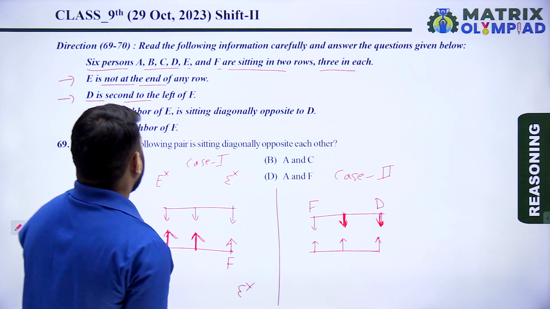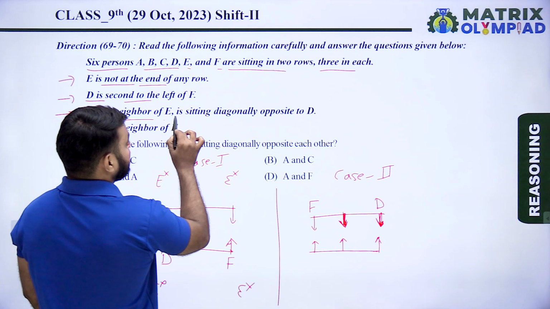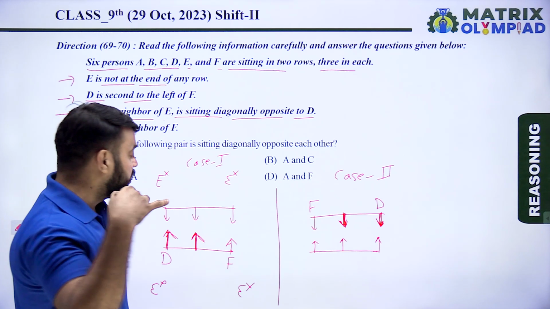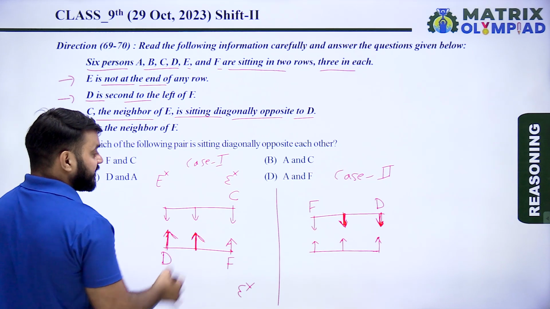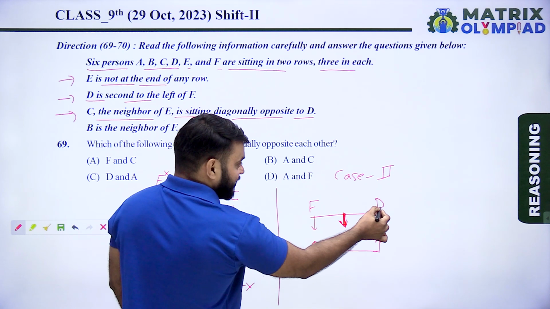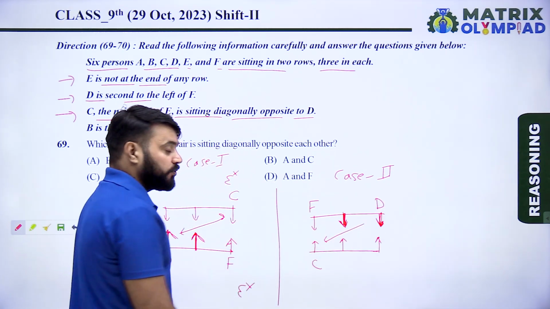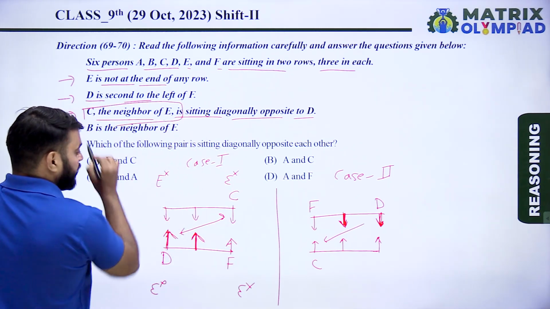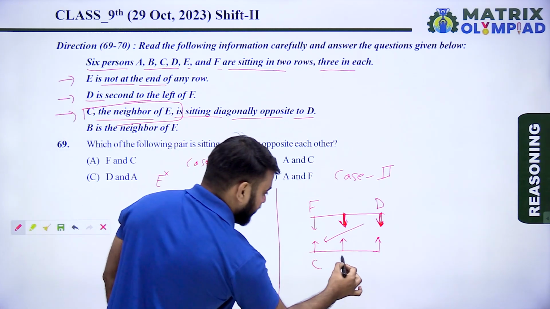Now according to next information, C, the neighbor of E, is sitting diagonally opposite to D. So here is D. So now here is C because they both are diagonally opposite to each other. And C is neighbor of E. So if here is C, then here is E.